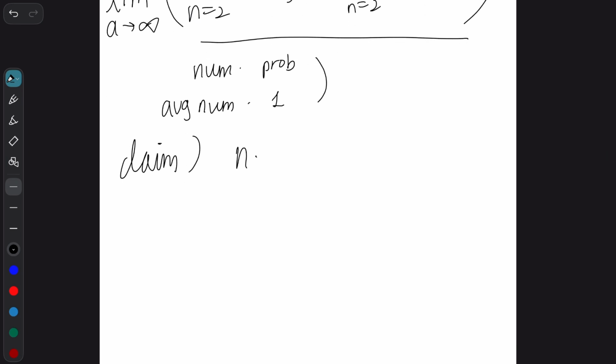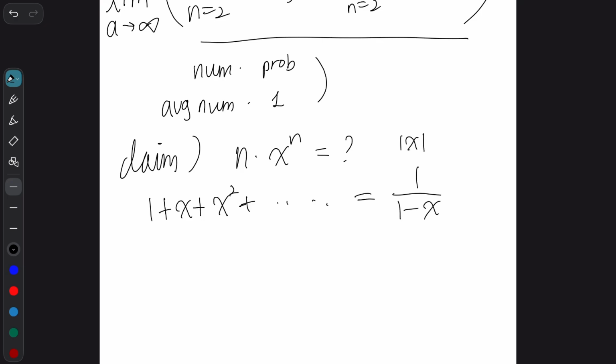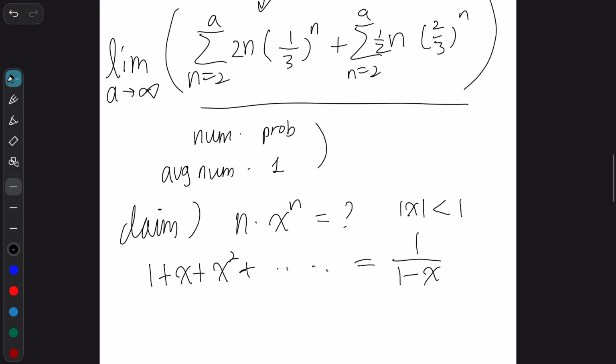What is n times x to the n power? Firstly, 1 plus x plus x squared plus all the way to infinity equals 1 divided by 1 minus x if the absolute value of x is smaller than 1, which is satisfied in both cases here, 1 over 3 and 2 over 3.